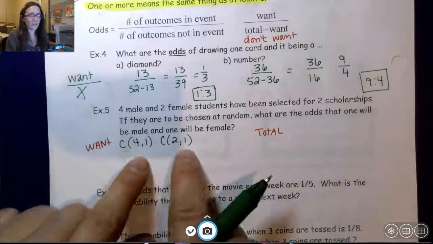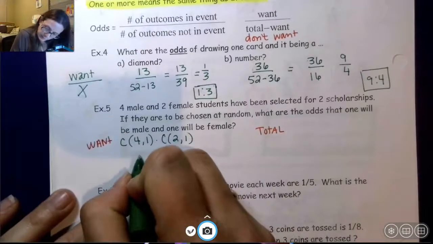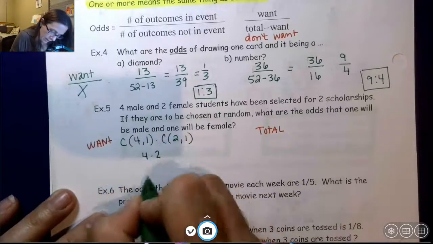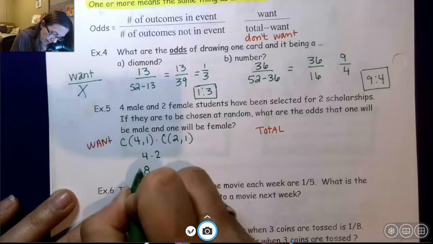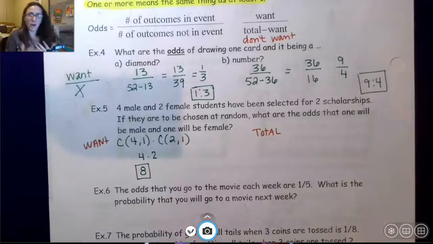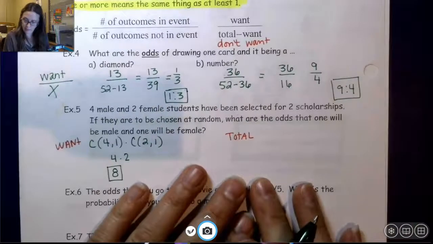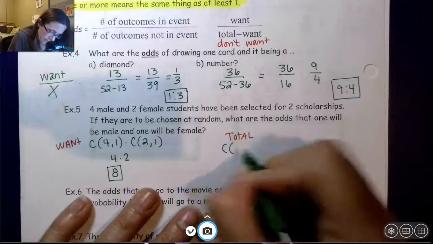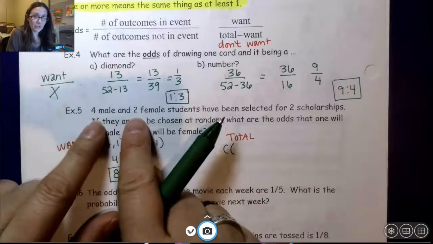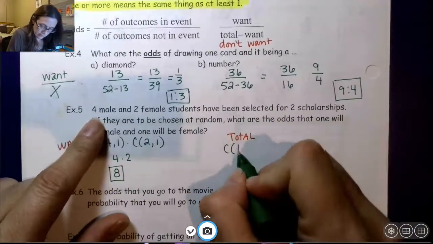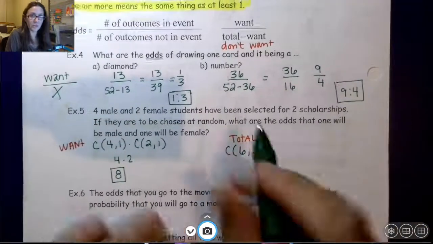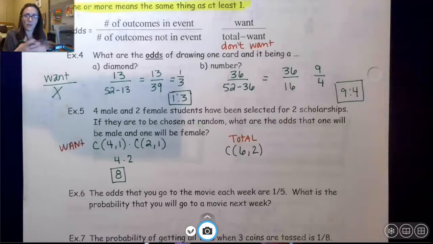We've already talked about these, they're really nice. That's going to be 4 choose 1 is 4, 2 choose 1 is 2. 4 times 2. This is going to be that I want 8 of the combinations that I can come up with. Now the total that could happen is that there are 6 students altogether and I'm choosing 2 of them. So I'm not worried about if they're male or female.